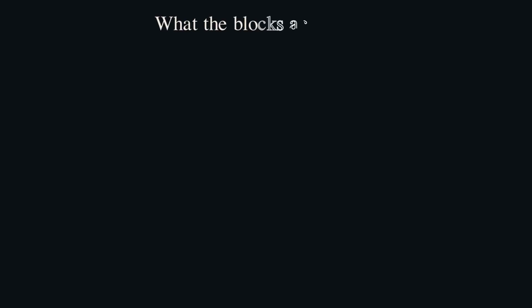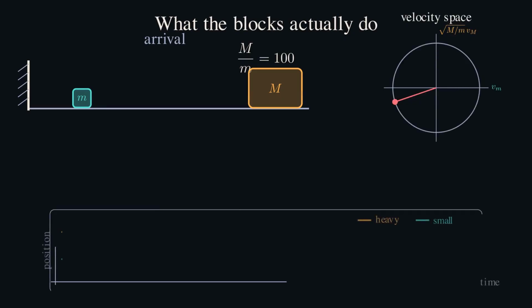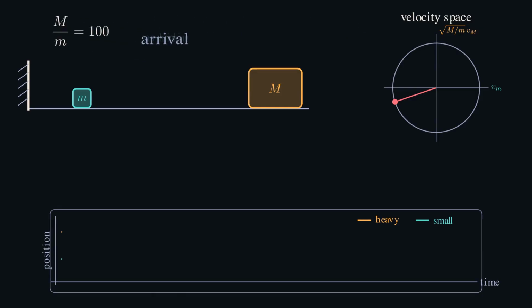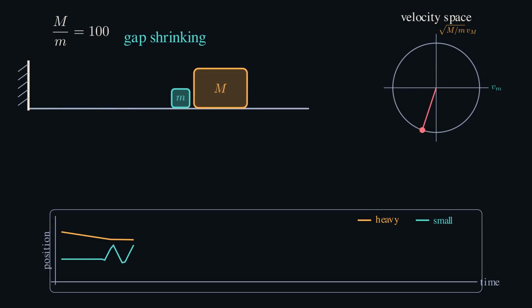The geometry gives the count, but it hides how bizarre the physical motion becomes. Watch the 100 to 1 case again, this time in stages. The heavy block arrives from the right and strikes the small one. At first, the little block shoots into the wall and returns repeatedly while the heavy block keeps drifting left. Each round trip is shorter because the gap between heavy block and wall is shrinking.